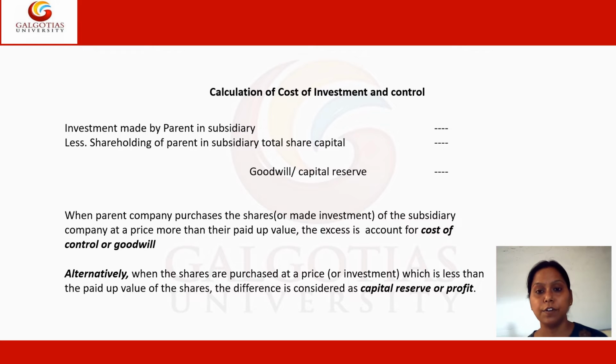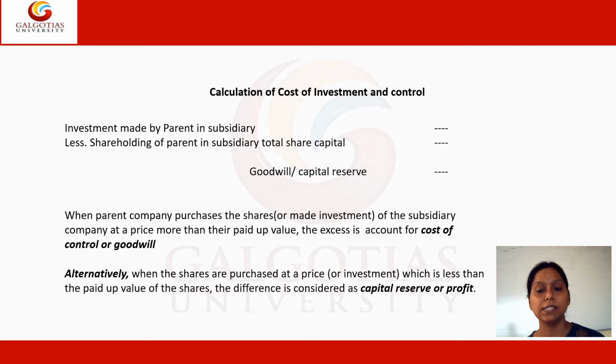Because if I talk about the ownership of the parent company over the subsidiary, it falls under the range of more than 50% till 100%. So you will always find that from 50% to 100% the ownership belongs to the parent company, then only the other company will become a subsidiary.